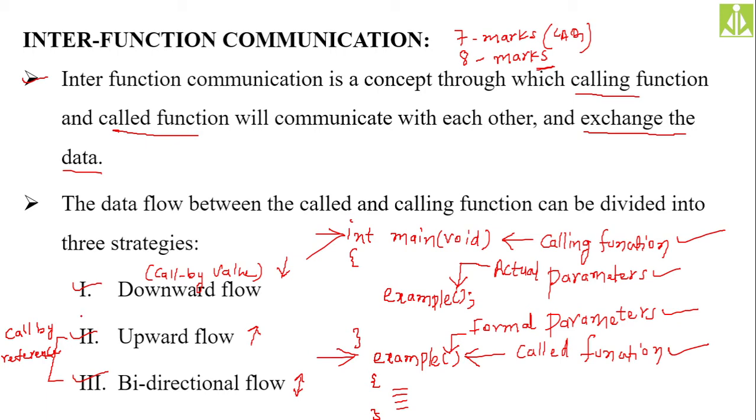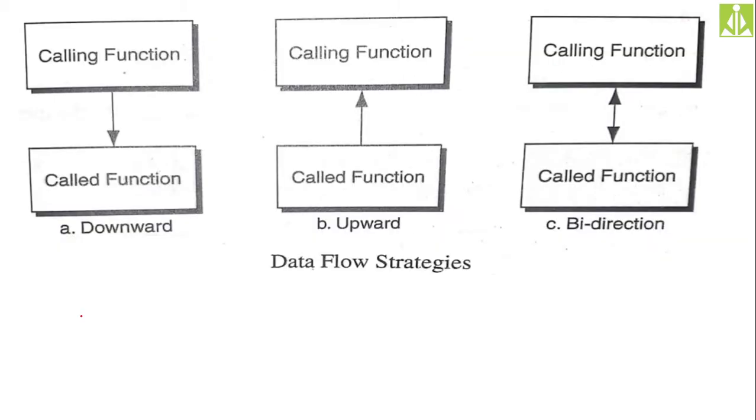Hopefully you understood. Here you can see the calling function always coming at the top and the called function always coming at the bottom, as we discussed. Based on this, if the data flows from calling function to the called function, we call it downward flow, and it is an example for call by value.